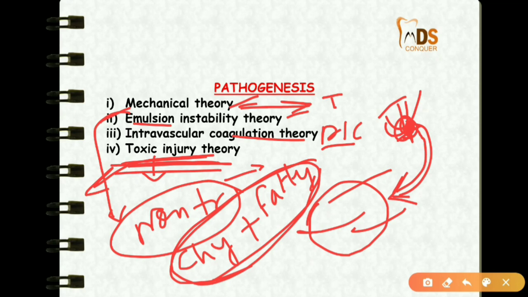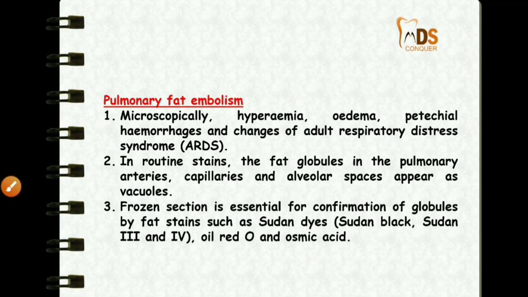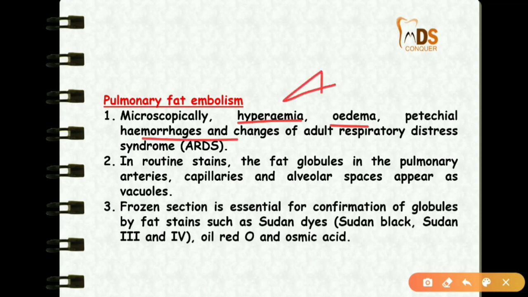Then coming to the consequences of fat embolism. It may lead to pulmonary fat embolism or other systemic fat embolisms, forming emboli in kidney, brain, etc. In pulmonary fat embolism, microscopically there is hyperemia, edema and petechial hemorrhages.